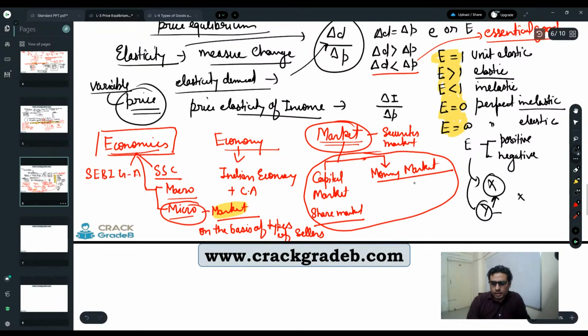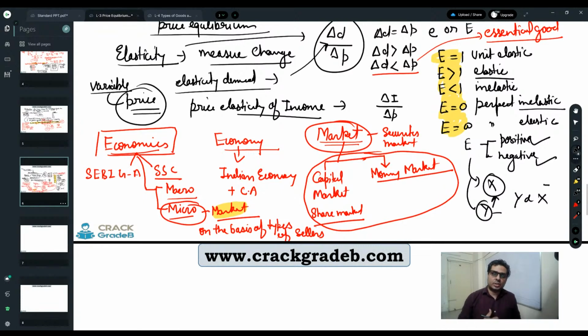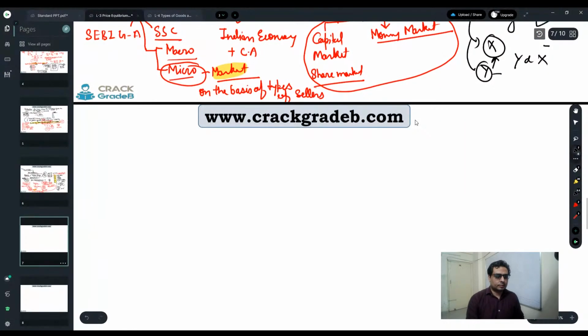If the change in Y is reciprocated by a change in X in the same direction, meaning if Y is increasing, then at the same time X is also increasing, then it is a positive change. And if Y is increasing but X is decreasing, then it is a negative change. So a same-direction change is a positive change, an opposite-direction change is a negative change. And the best example is the law of demand. According to the law of demand, price and demand are in inverse proportion.